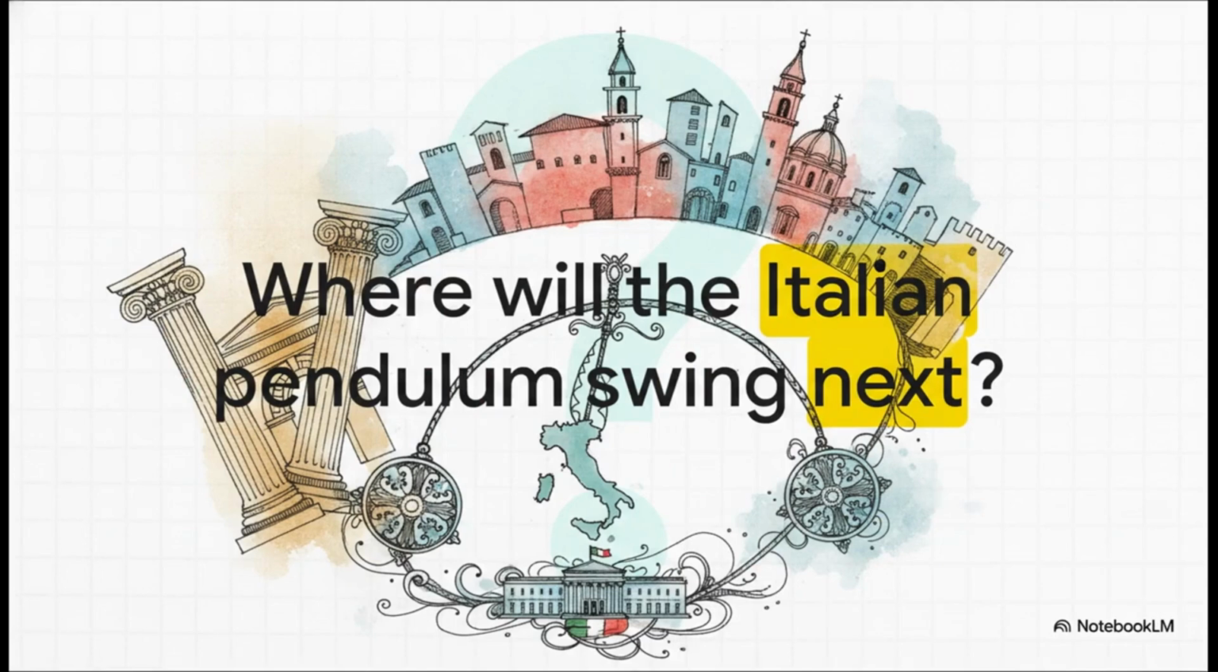Which brings us to our final thought today. From the absolute unified might of the Caesars to the brilliantly fractured Renaissance city-states, all the way to the modern democratic republic trying to hold it all together, Italy proves that history is never, ever static. It's a living, breathing pendulum.